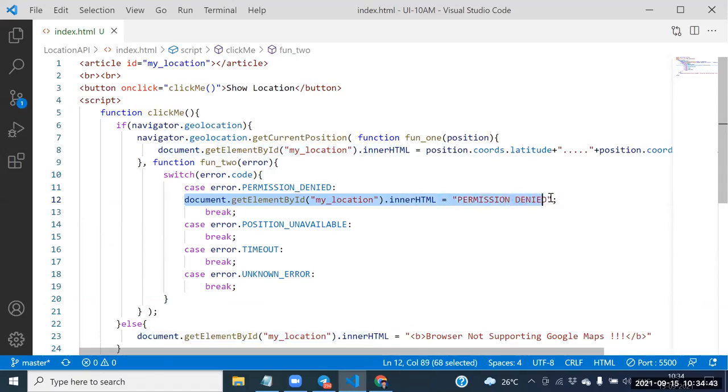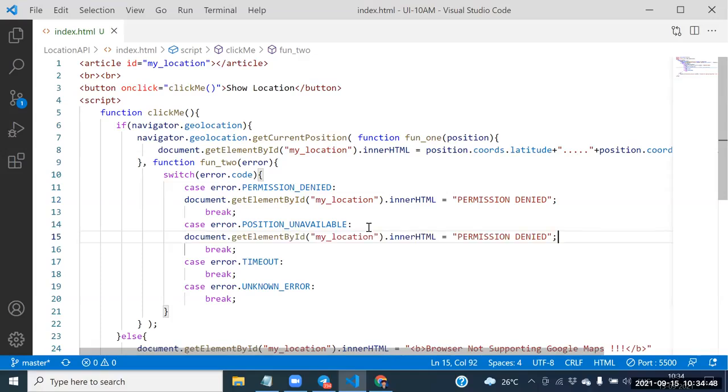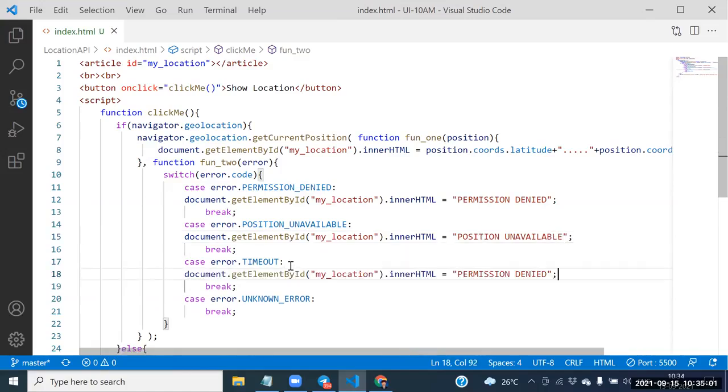Can I copy this information? Yes, sir. Let me copy this information, then we will place it here. Next one, say this one here: position unavailable here. Something we need to place. Guys, can I place it here? Yes. Next one is what you wanted to place here.